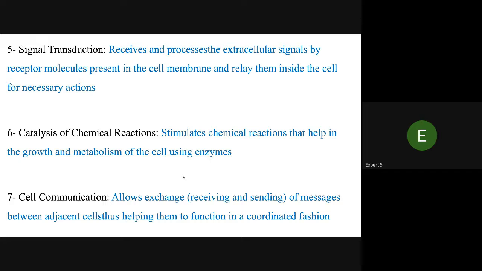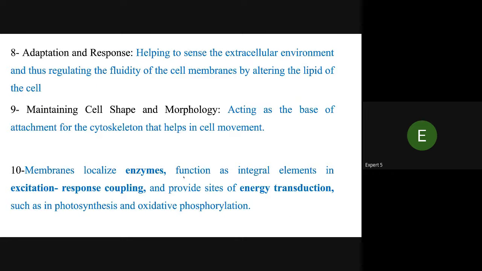Catalysis of chemical reactions: it stimulates the chemical reactions that help in the growth and metabolism of the cell using enzymes. Cell communication allows the exchange, receiving, and sending of messages between adjacent cells, thus helping them function in a coordinated fashion. Adaptation and responses: helping the cells and extracellular environment, and thus regulating the fluidity of the cell membrane by altering the lipids of the cell.